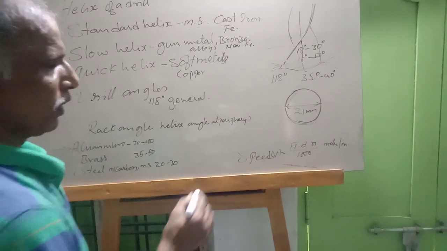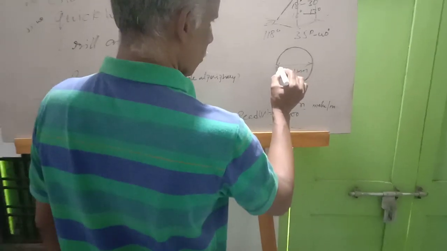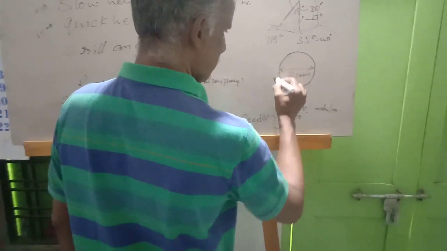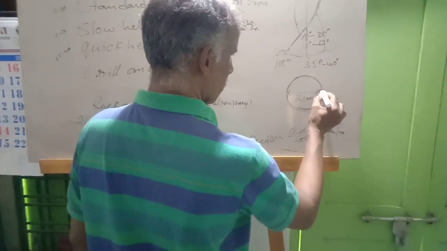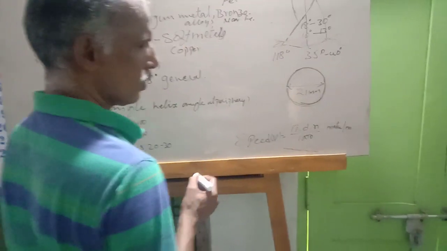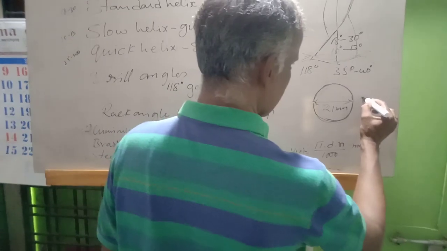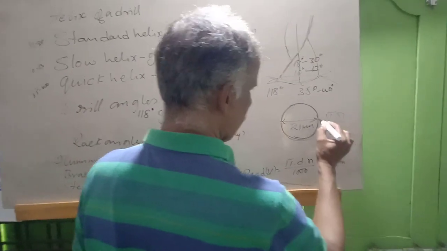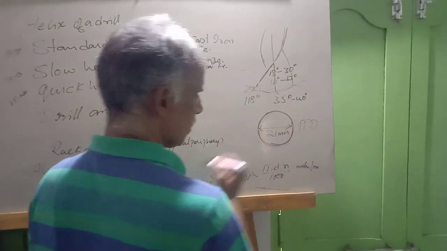If a drill starts from here and takes one complete round, to find the circumference of the circle we use pi d. For one round, how much length is there?